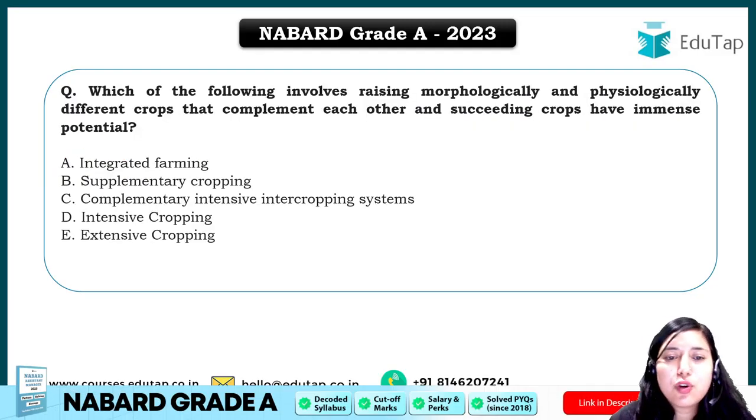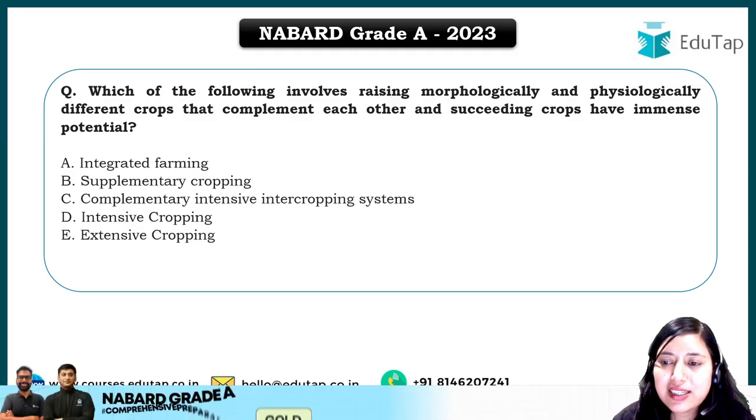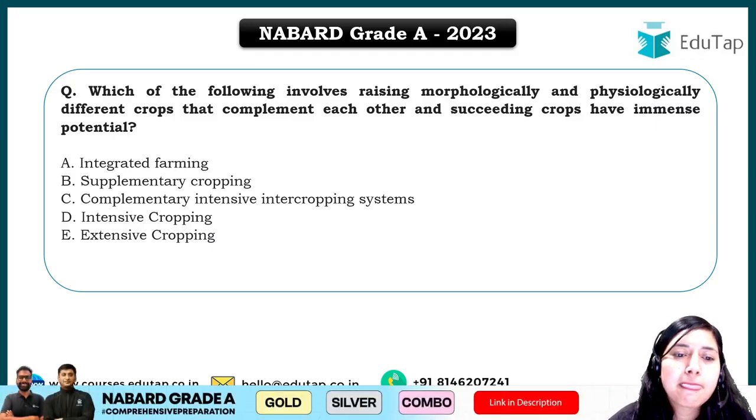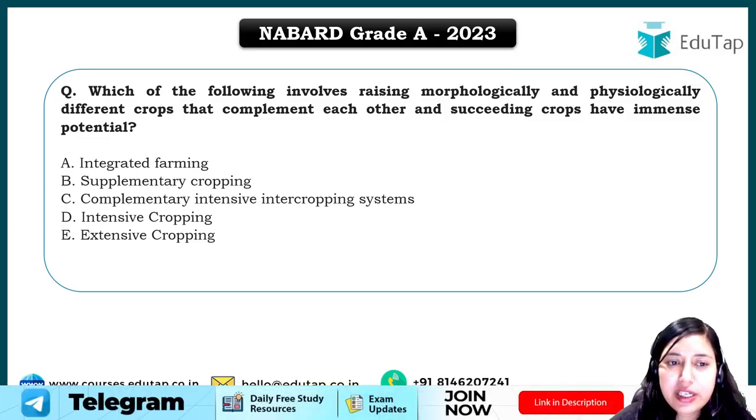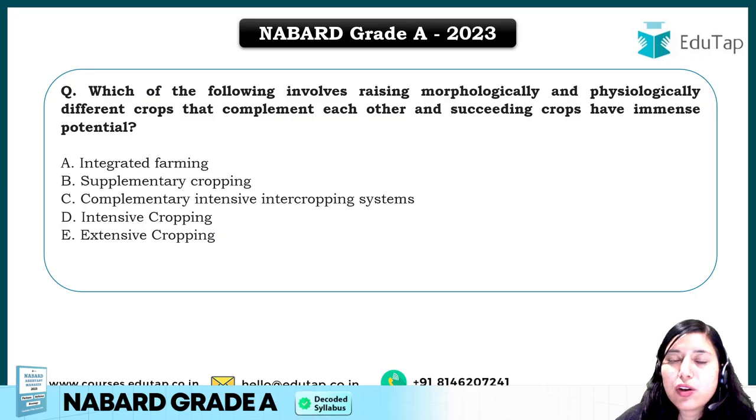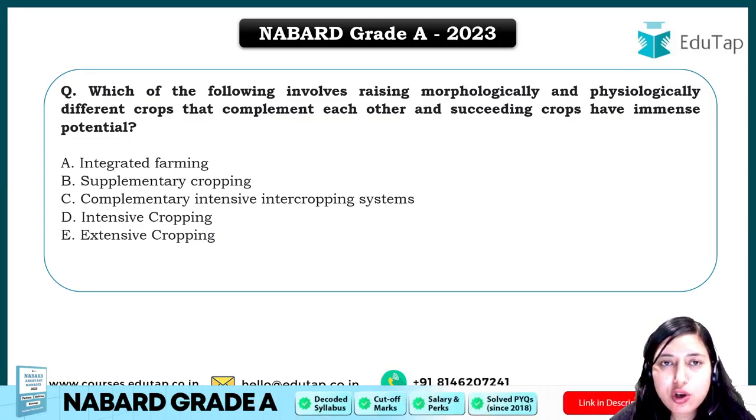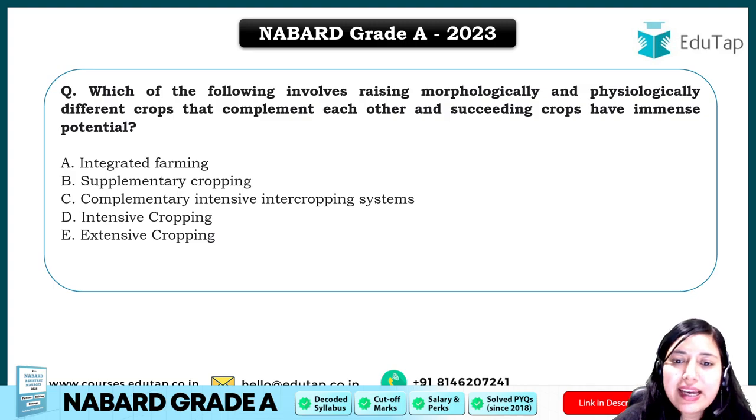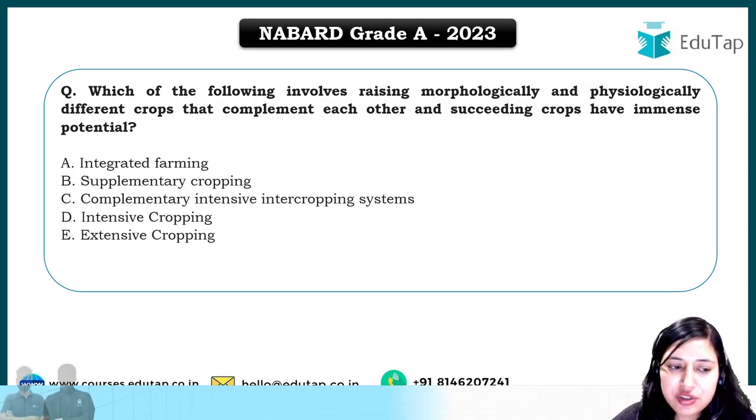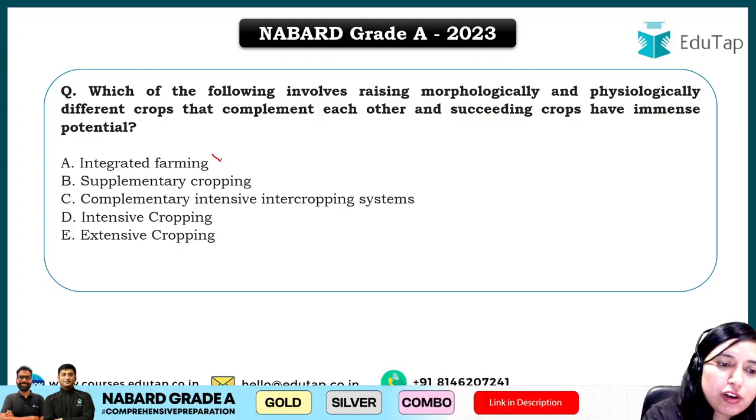Next question is, which of the following involves raising morphologically and physiologically different crops that complement each other, and succeeding crops have immense potential? Now again, this is a very difficult level question that was asked to you. So basically students, for the answer to this question, you have to see the options. So the first option is integrated farming. In integrated farming, we are not just raising crops, but also we are considering raising livestock, poultry, etc. But here only crops are mentioned in the question, so it will not be the answer.